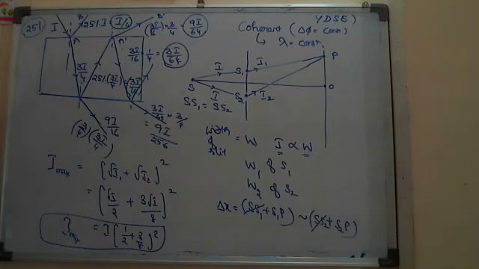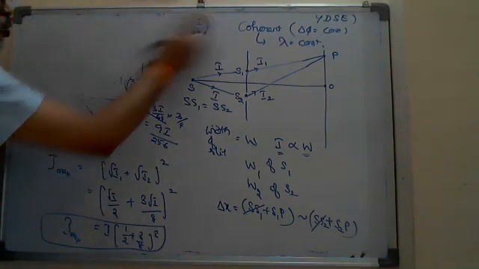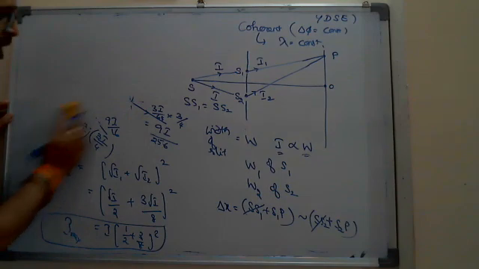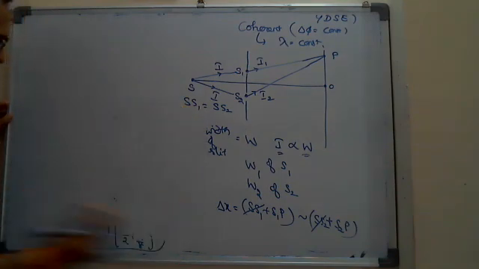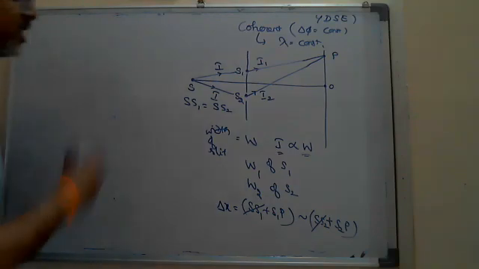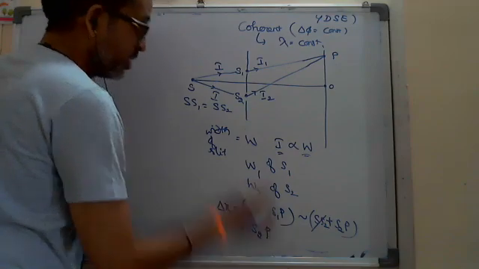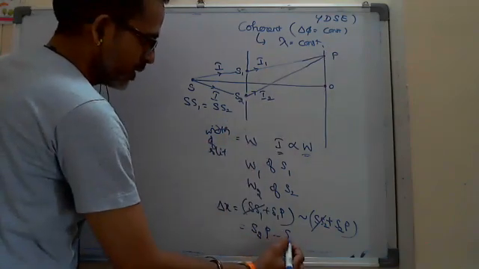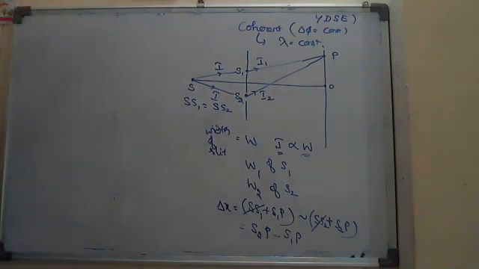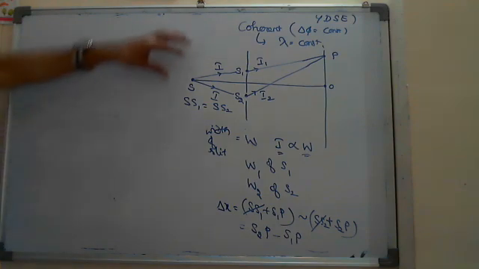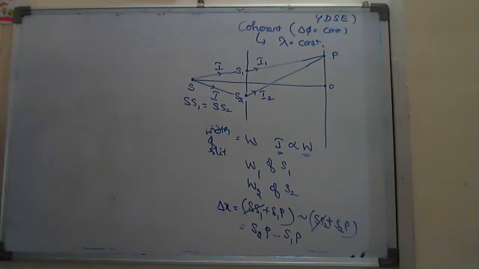Then the path difference, fundamentally, we take delta x is equal to the difference of S1P and S2P, that is either S1P minus S2P or S2P minus S1P. Anything you can take. But while solving the problems, in this case S2P is greater, so I'm writing S2P minus S1P. But keep in mind, while solving, we have to measure the path difference between these 2 points also.